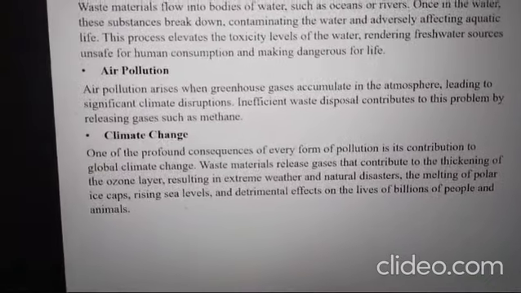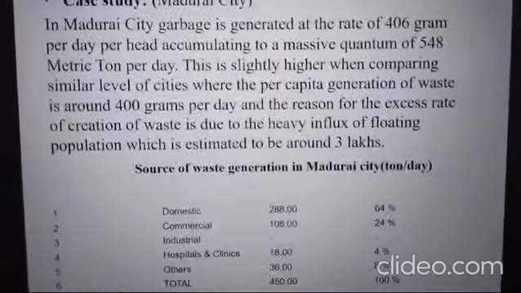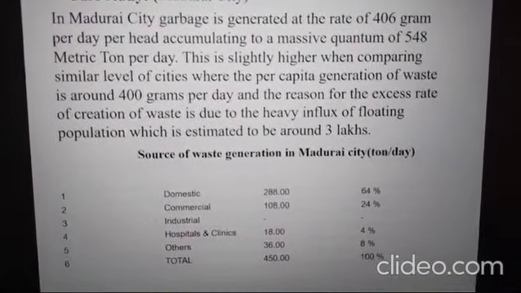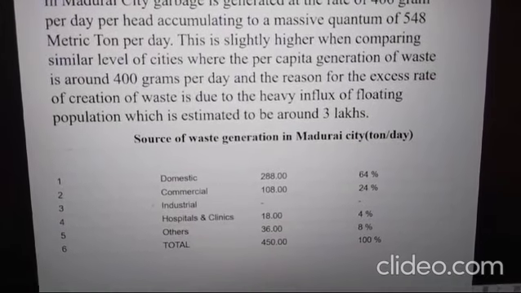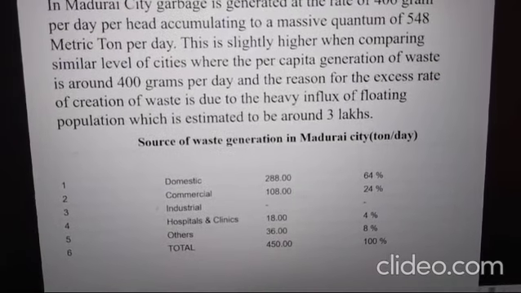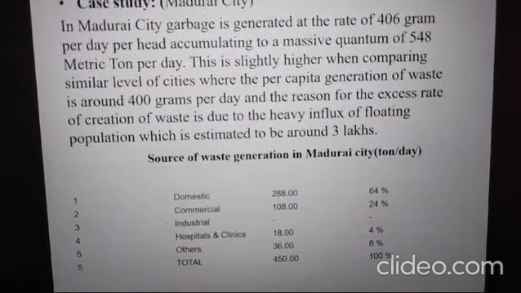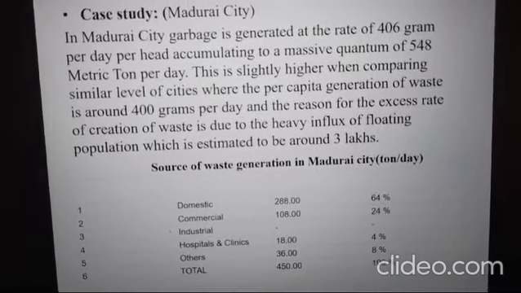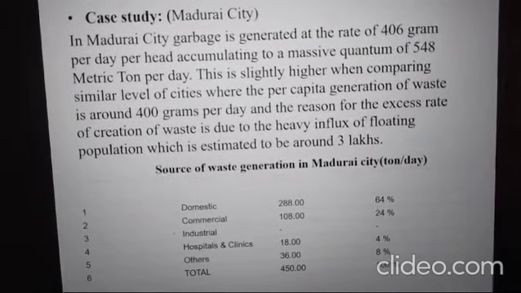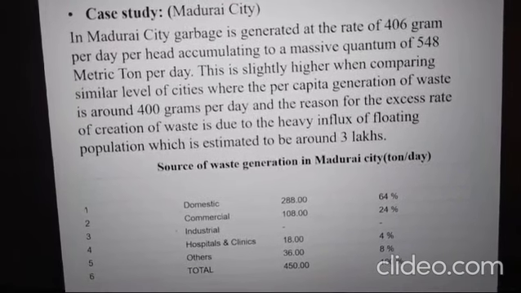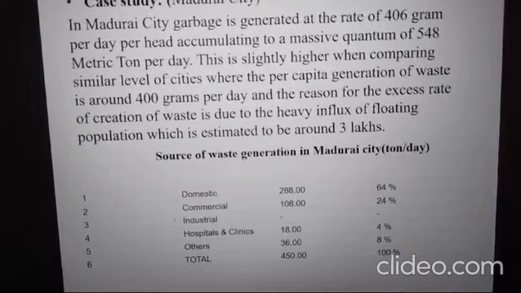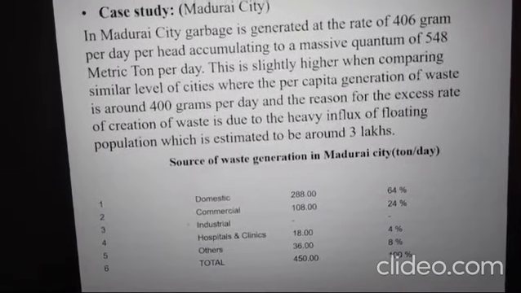This is a case study focused especially on Madurai city. Per day, a total of 450 tons of solid waste is generated in Madurai city. This data is collected from the Madurai municipality. 450 tons, and 1 ton is equal to 1000 kgs.